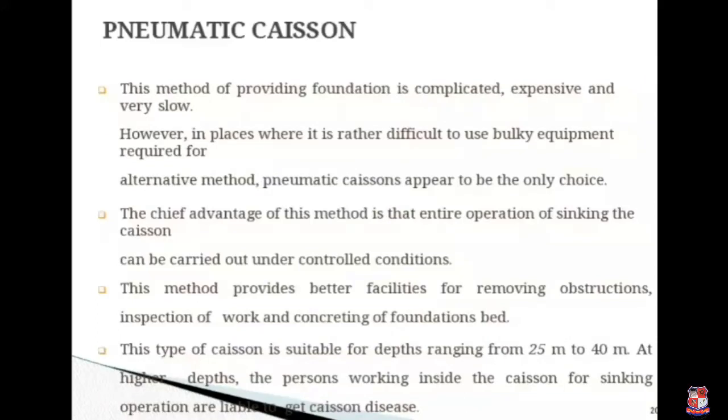In this method, providing foundation is complicated, expensive and very slow. However, in places where it is rather difficult to use bulky equipment required for alternative methods, the pneumatic caisson appears to be the only choice. The chief advantage of this method is that the entire operation of sinking the caisson can be carried out under controlled conditions. This method provides better facility for removing obstructions, inspection of work and concreting of the foundation bed. This type of caisson is suitable for depths ranging from 25 meters to 40 meters. At higher depths, the persons working inside the caisson for the sinking operation are liable to get caisson disease.